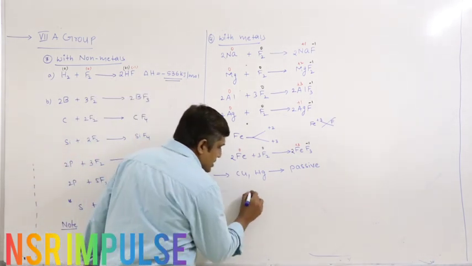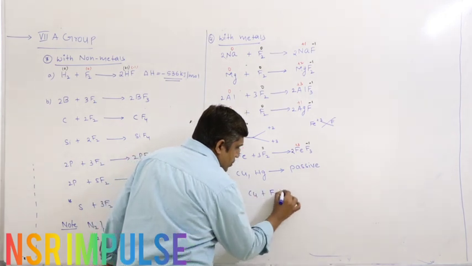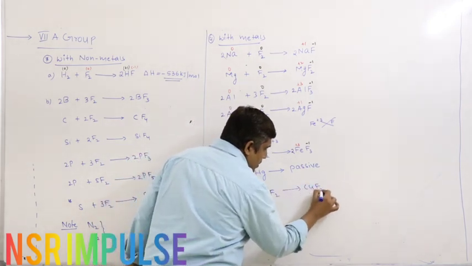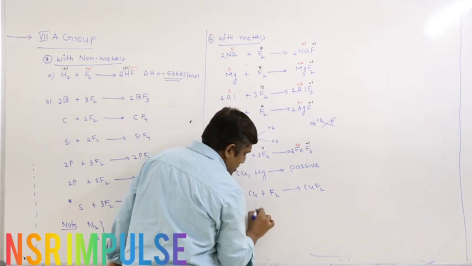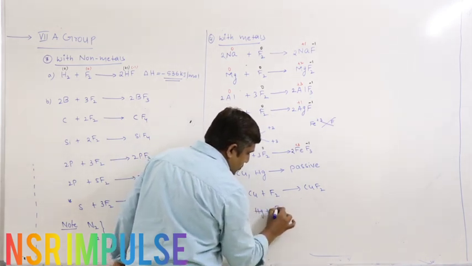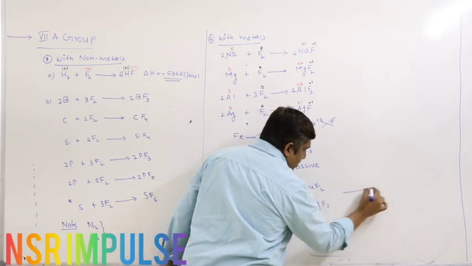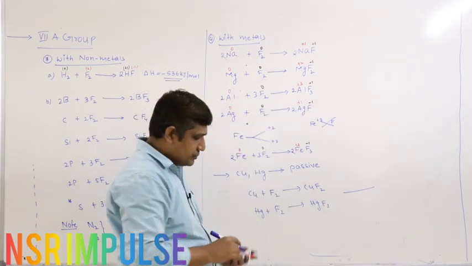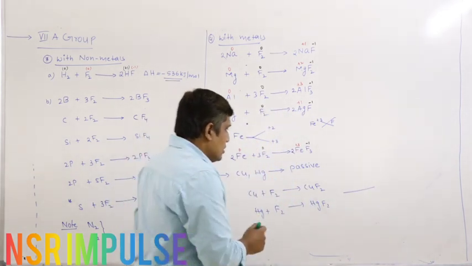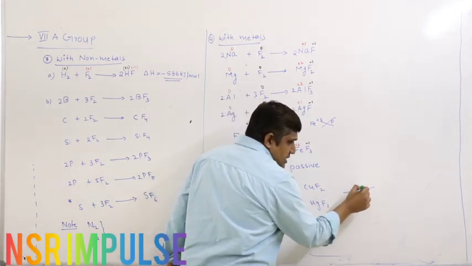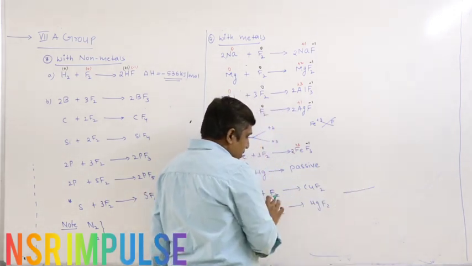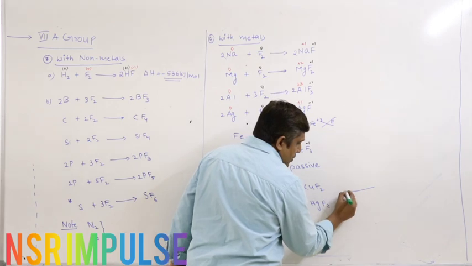Initially copper reacts with fluorine to form CuF2. Similarly, mercury reacts to form HgF2. If I imagine this as copper, whatever copper is present on the surface will react with fluorine to form CuF2, the green color.